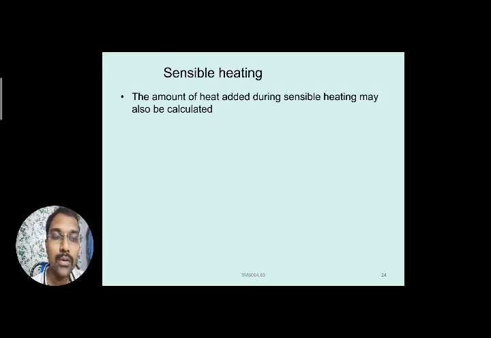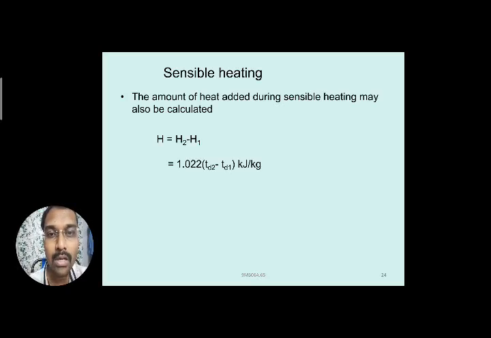Next, here we can see the mathematical formula. The amount of heat added during sensible heating may also be calculated. The total enthalpy change is H equal to H2 minus H1, which gives how much heat is added to the initial air entering with the given enthalpy value.